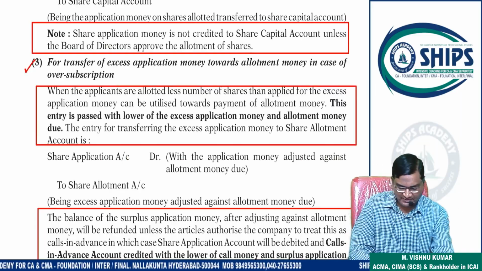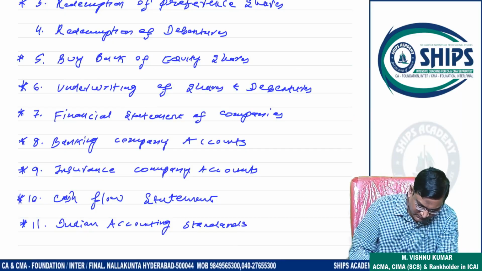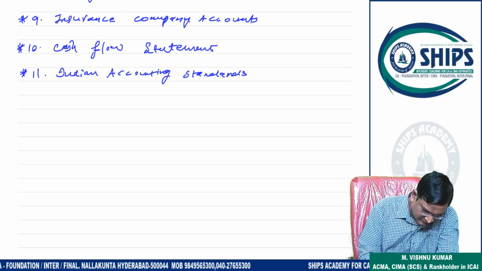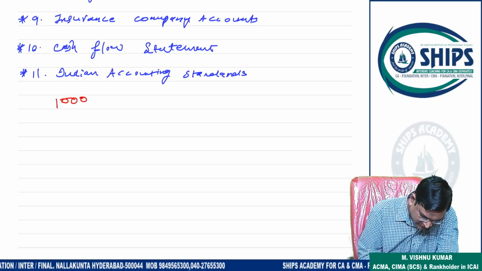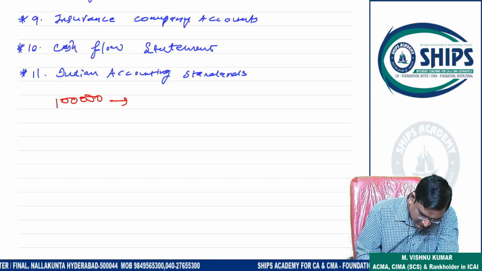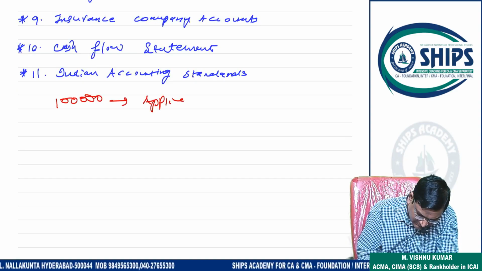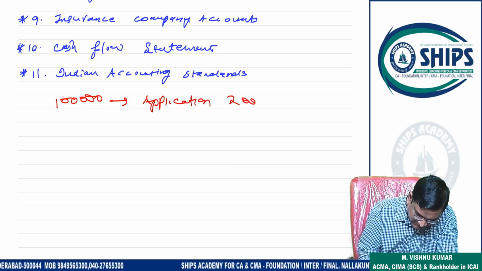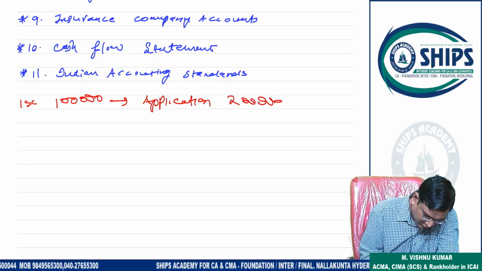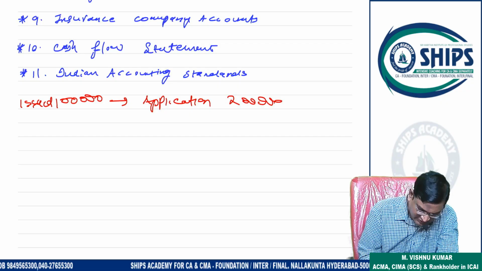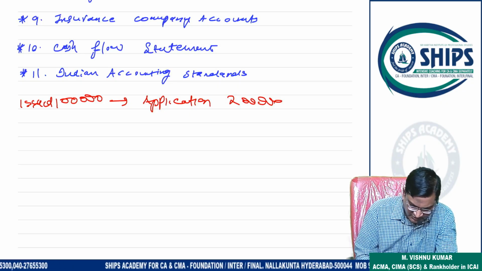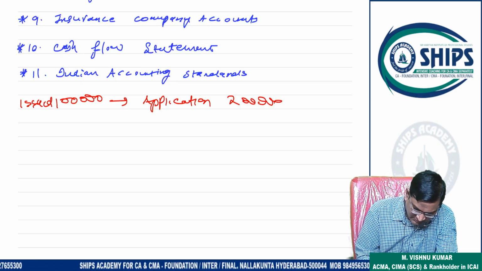Example, sir. I will explain. Please listen carefully. The company issued 1 lakh shares. The company received applications for 2 lakh shares.